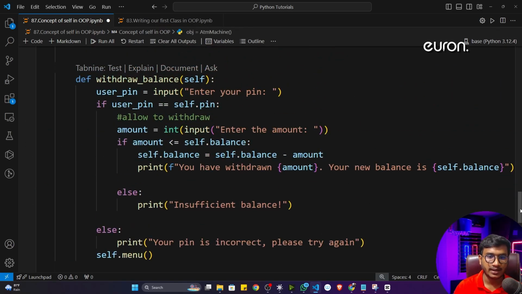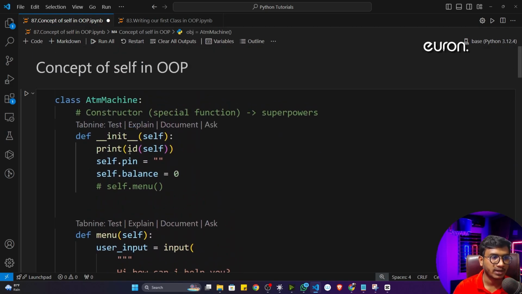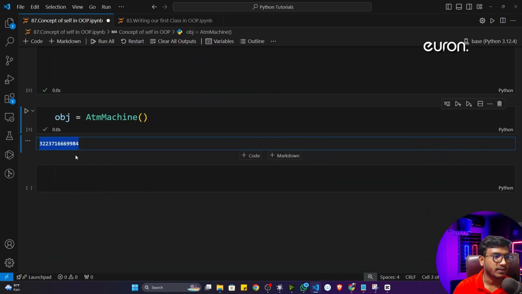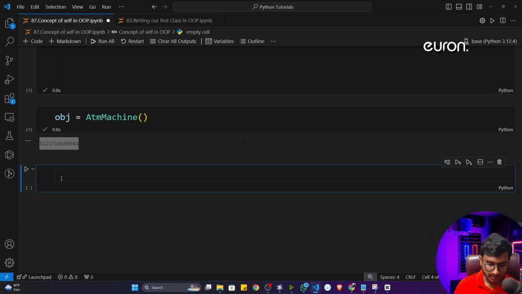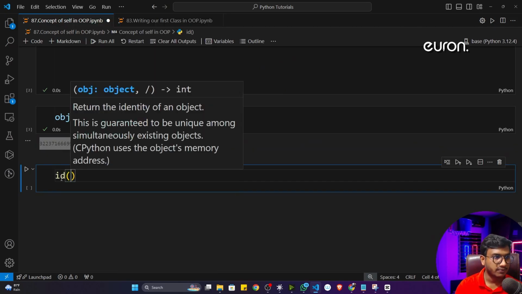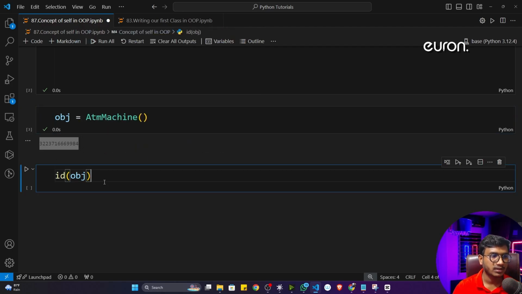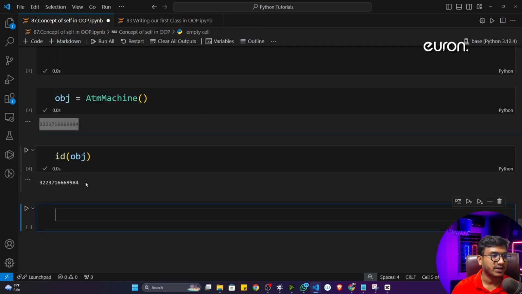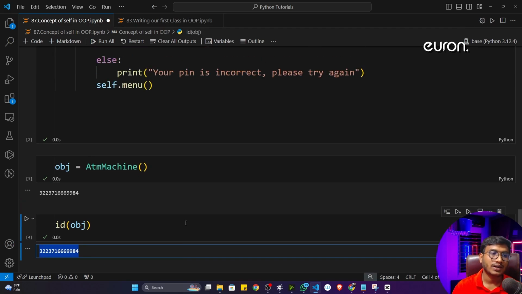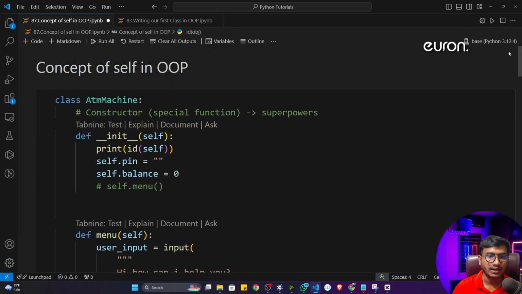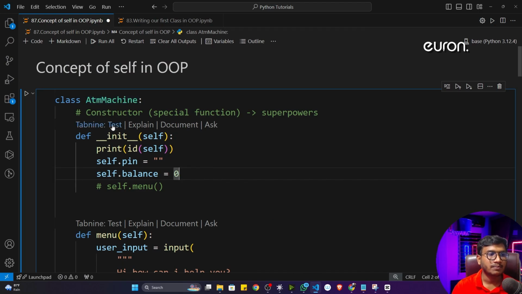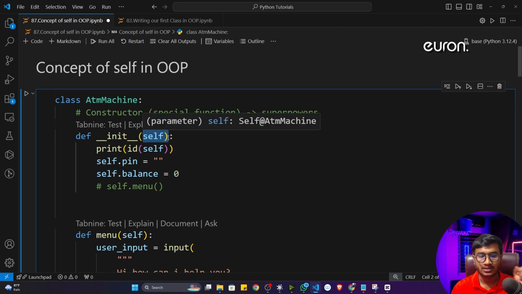Now you can see this is the ID of the self in the memory. Now if I write the ID of the object, this particular object in the memory, and I execute, it is printing the same ID. That means whatever I told you, self is locating the ATM machine object. That means self is the object of the ATM machine. Wherever your ATM machine is present, it is locating the same memory location. I hope it is clear.